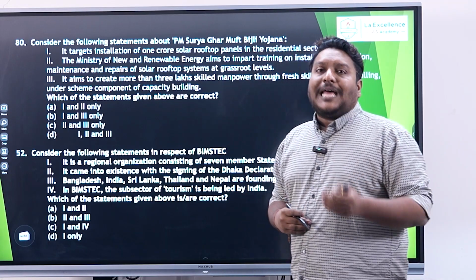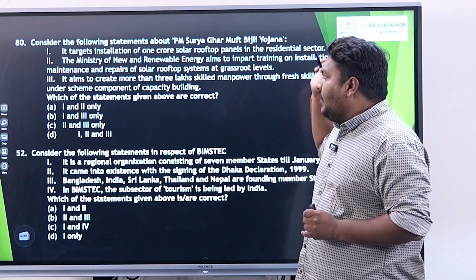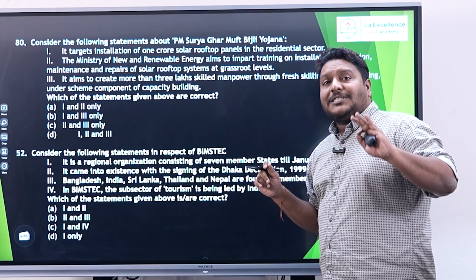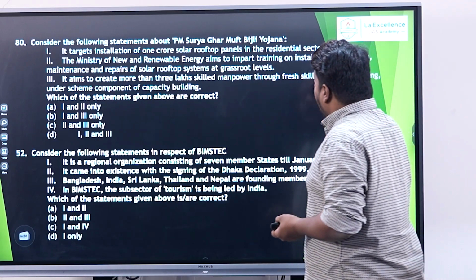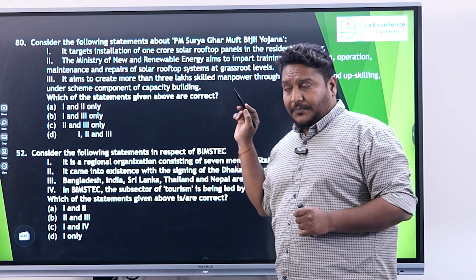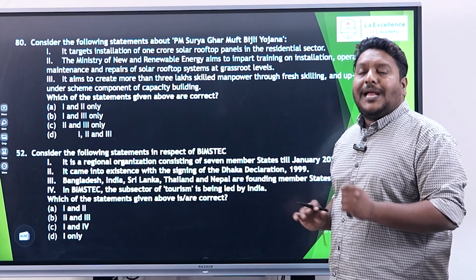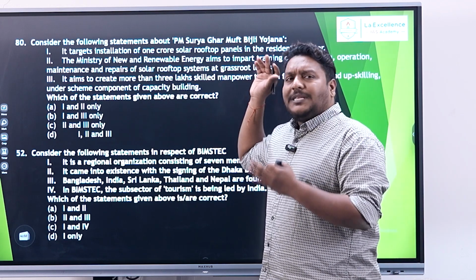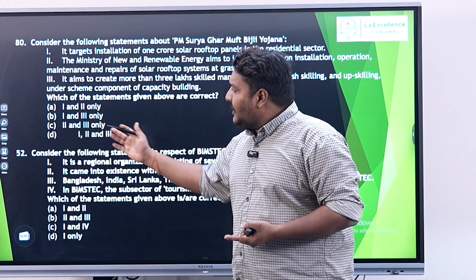As part of it, they have come up with a target of 1 crore solar rooftop panels. That is right. There's no doubt about it. It's the Ministry of New and Renewable Energy that generally takes care of it. Now it is not just about installation of solar rooftop panels, but also beyond that. They will focus on training on installation, operation, and maintenance of rooftops also. And the next thing is, they want to create 3 lakh skilled manpower through this particular scheme, so that would help rural grassroots people more and more. So the scheme's exact details were given here, and there is nothing much to discuss. The answer is definitely going to be option D, that is 1, 2, and 3.